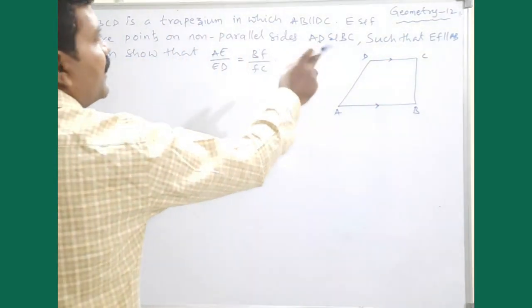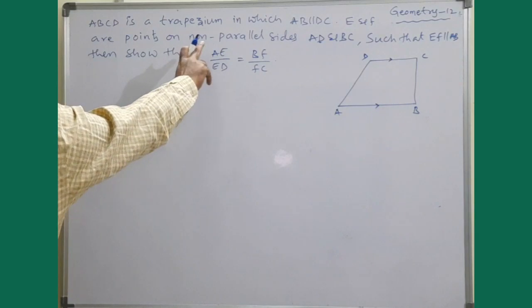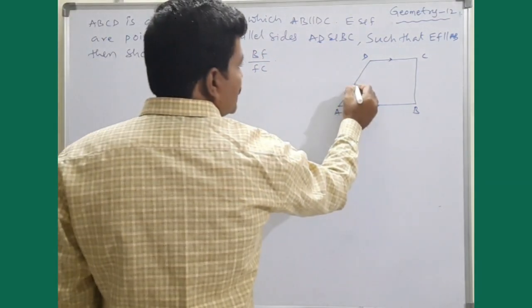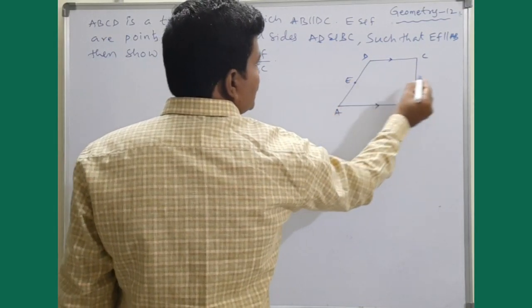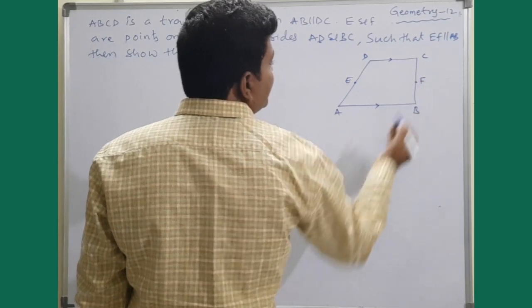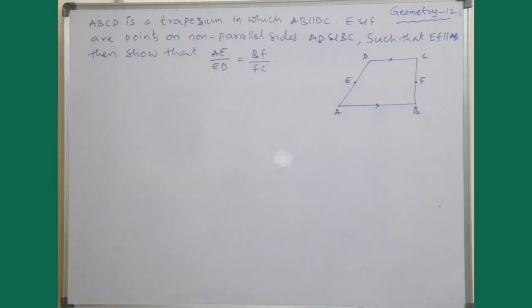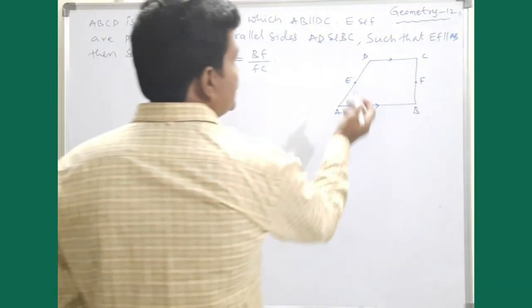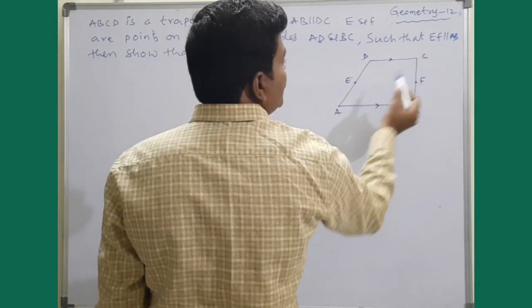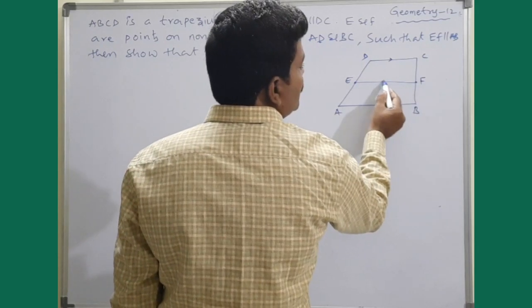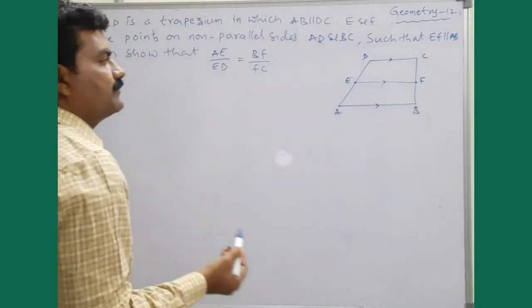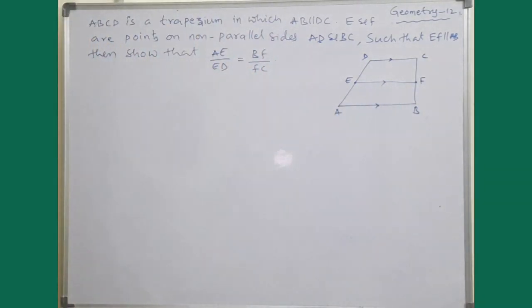E and F are points on the non-parallel sides, so this is E and this is F. E and F are 2 points on AD and BC such that EF is parallel to AB. Again, what is given? EF is parallel to AB. So EF is also parallel to AB. Okay, fine.